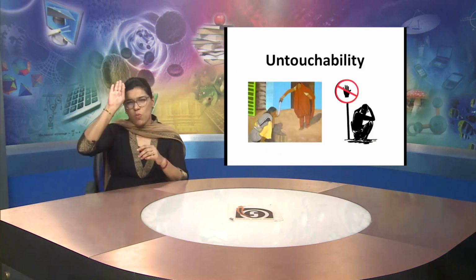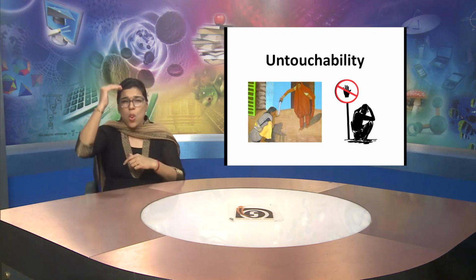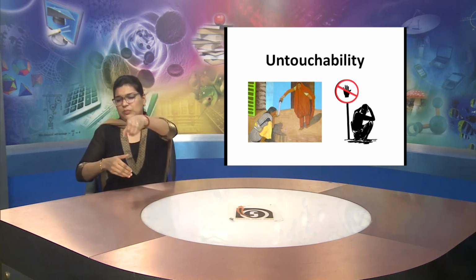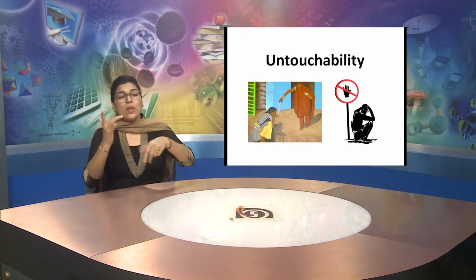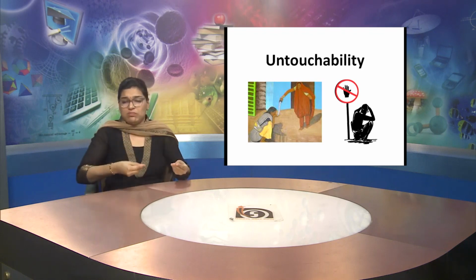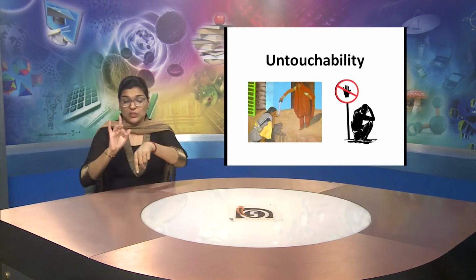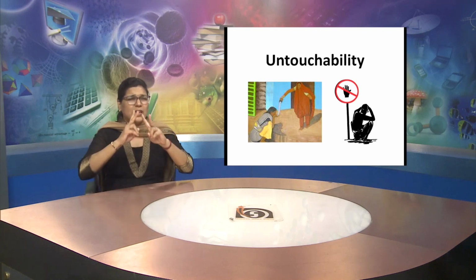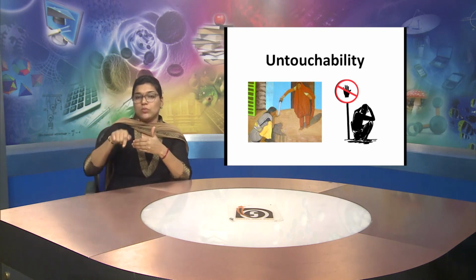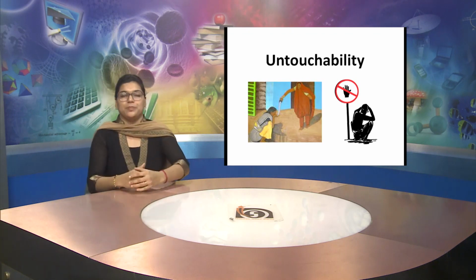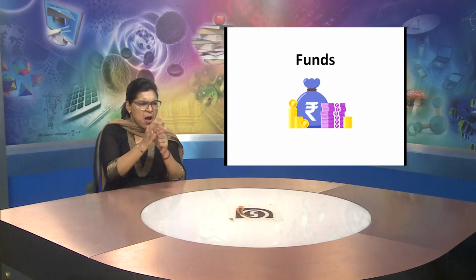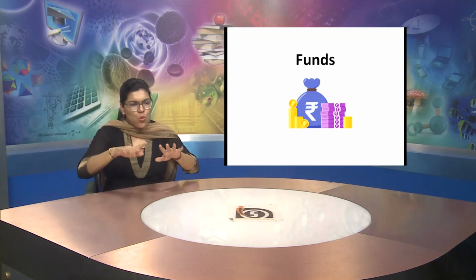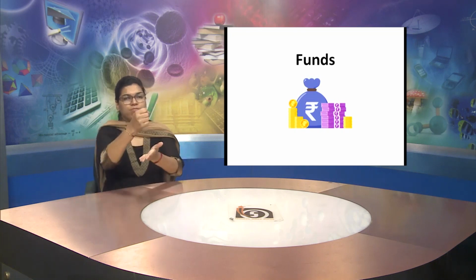This word is untouchability. Long time ago, when there was a caste system, untouchability was prevalent at that time, and the rich people used to keep them away. They used to not touch them. So, that is known as untouchability. This word is funds. Funds are given for any project, for any kind of construction work or any work.